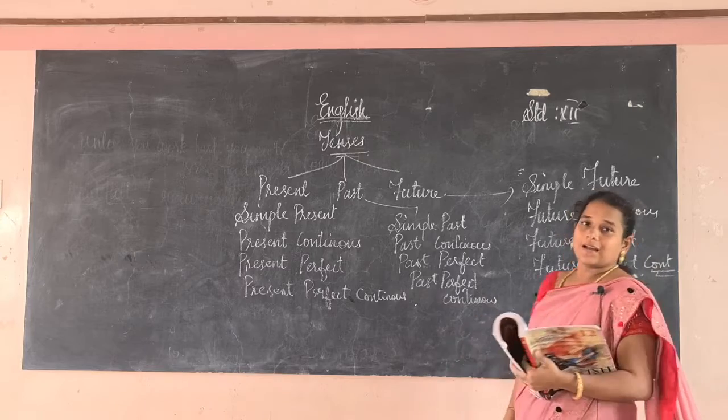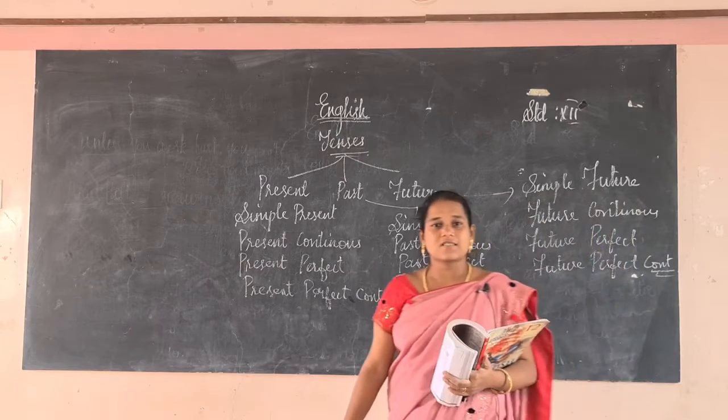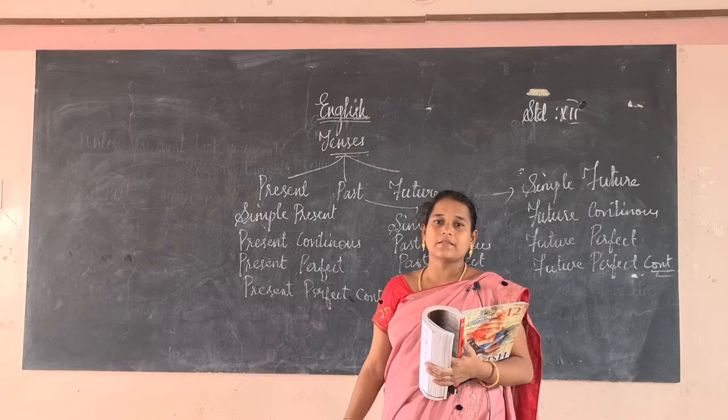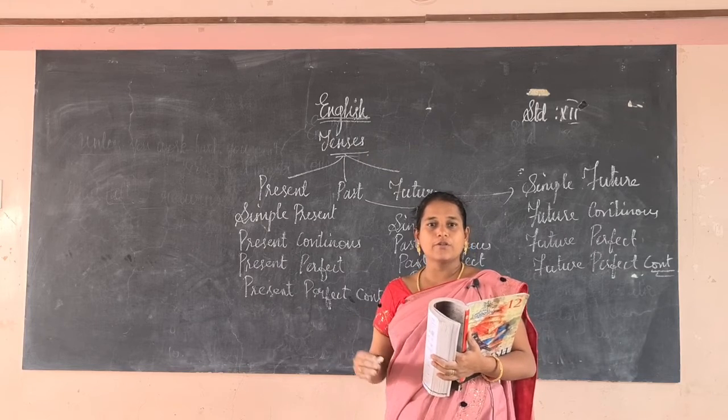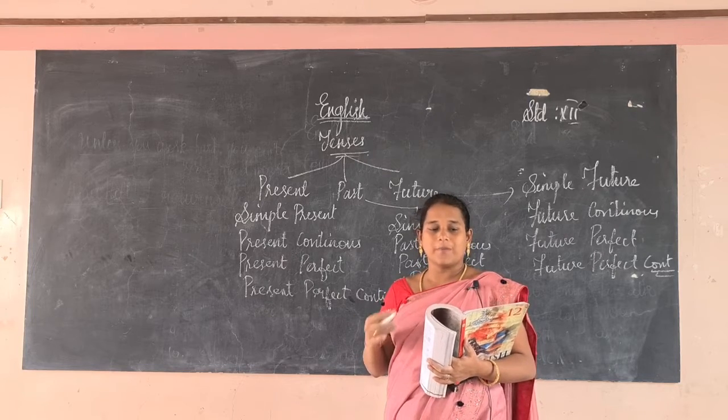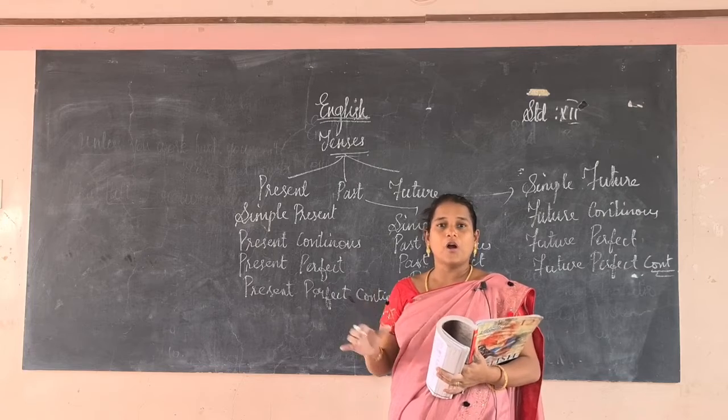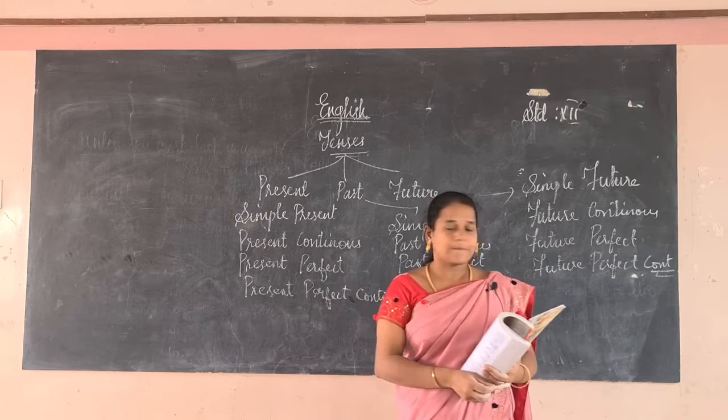Okay, already in the 11th standard we had discussed all the tenses in detail. Here we are just going to learn the formation, how to form the tenses.